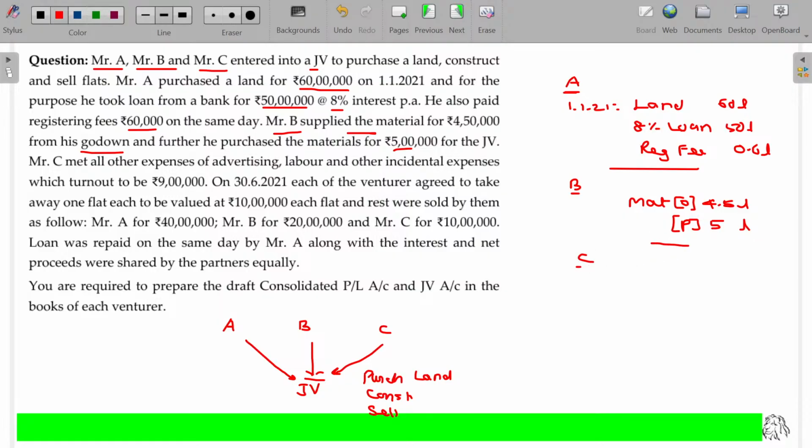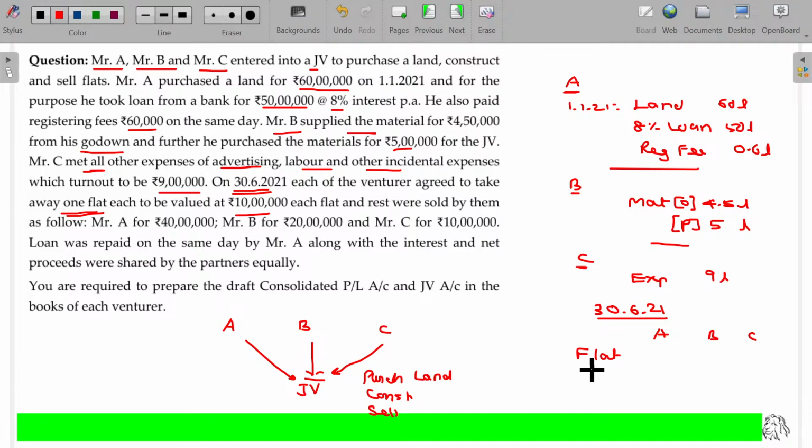Similarly, C also supported. C met all other expenses of advertising, labor, and other incidental expenses, which turn out to be 9 lakhs. On 36/20/21, each of the venturers agreed to take away one flat each, valued at rupees 10 lakhs, by the end of the period. So A, B, C will get flats.